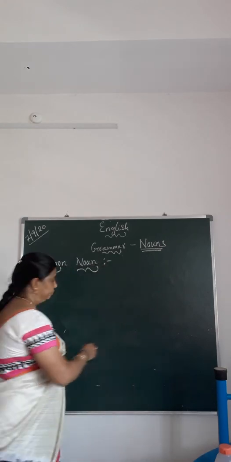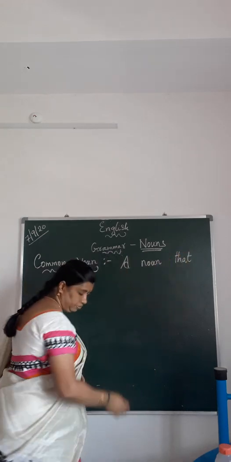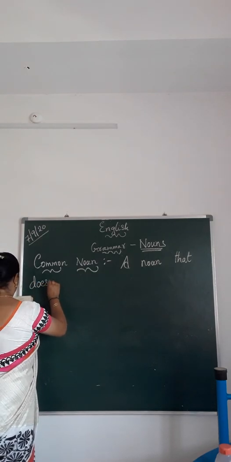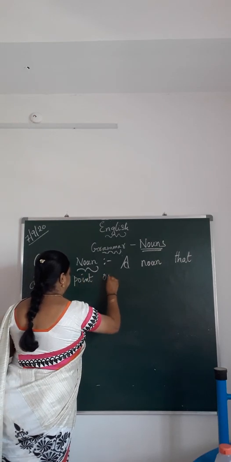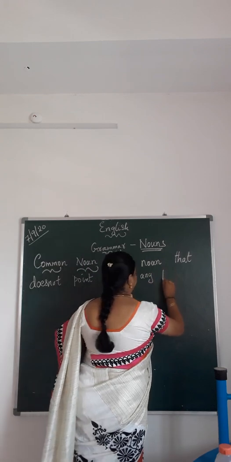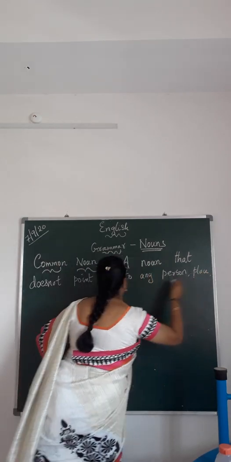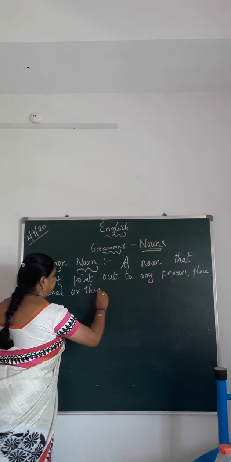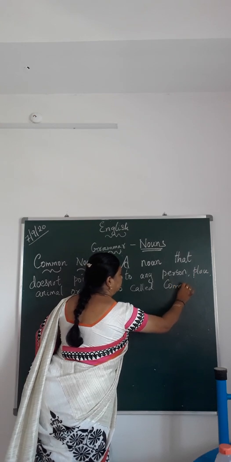Now let us see. A noun that does not point out any particular person, place, animal or thing is called a common noun.